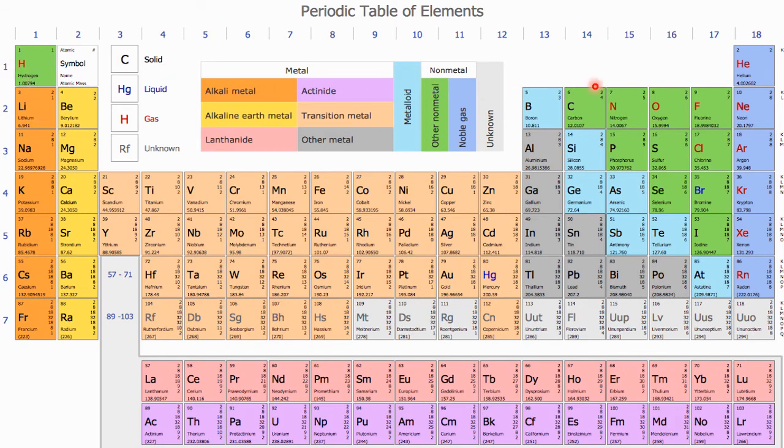This group is called the alkali metal group. Why is it called the alkali metal group?